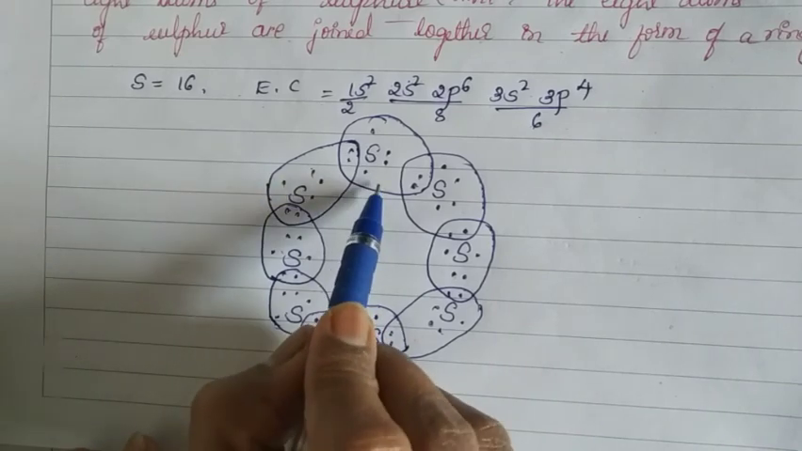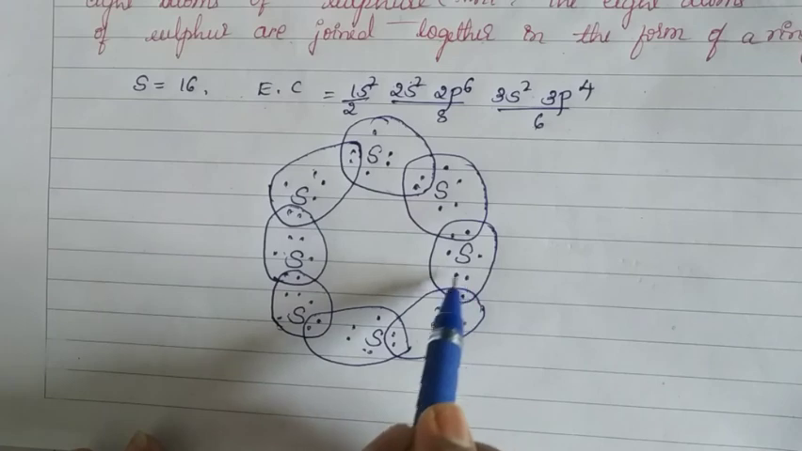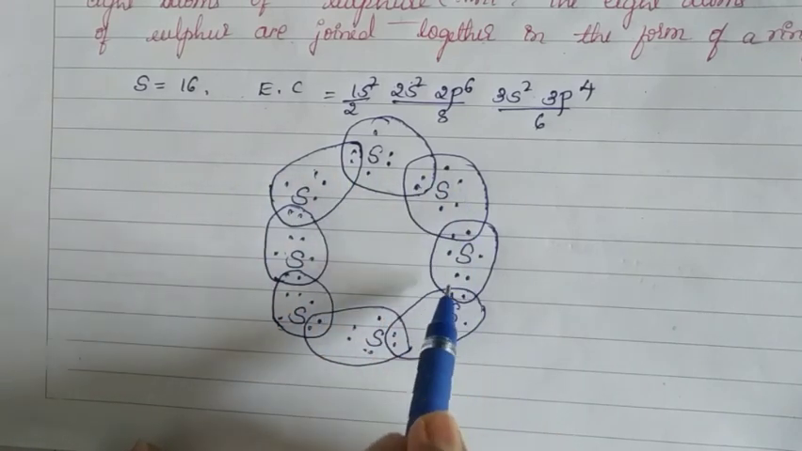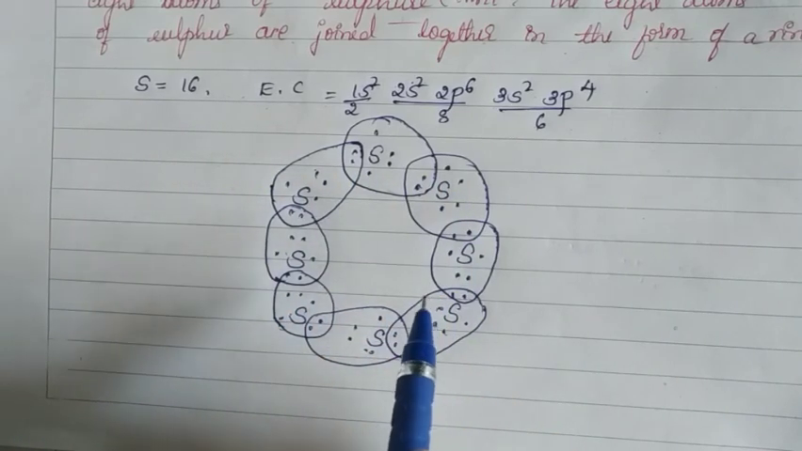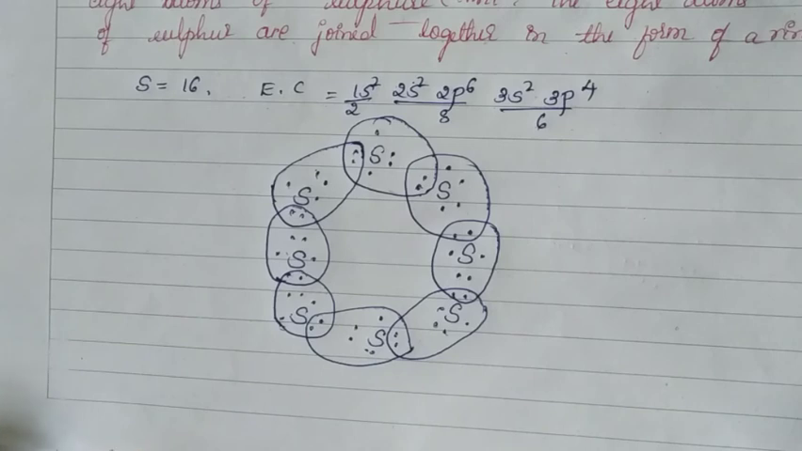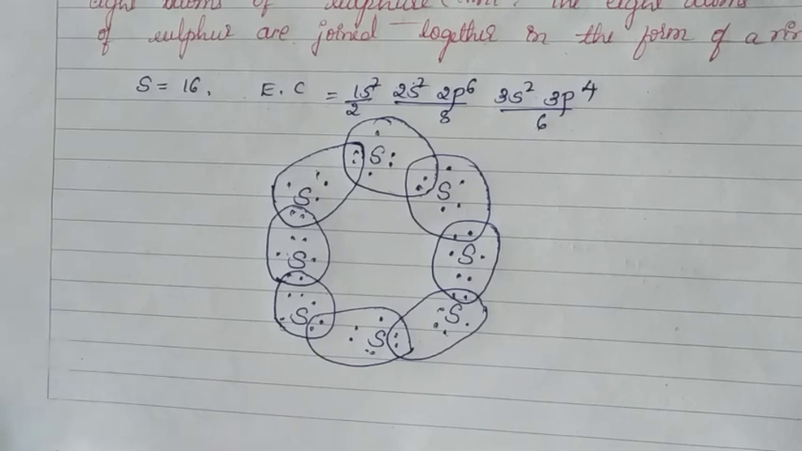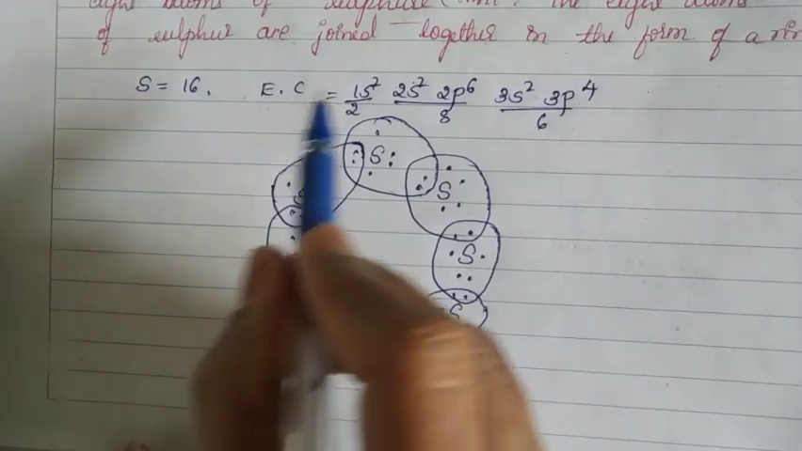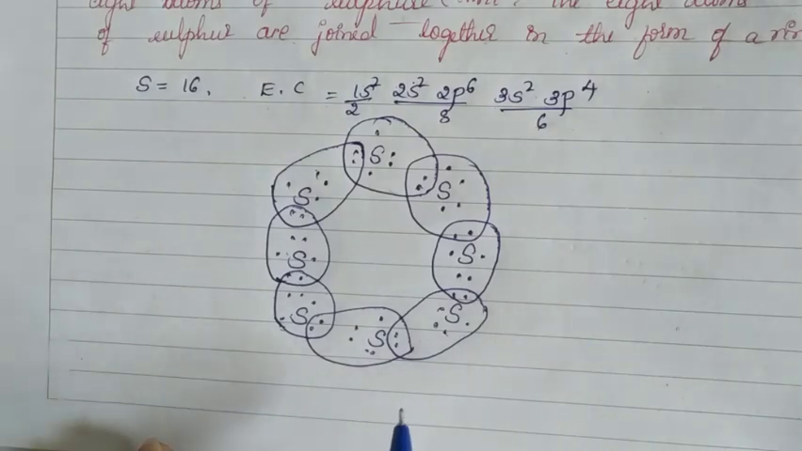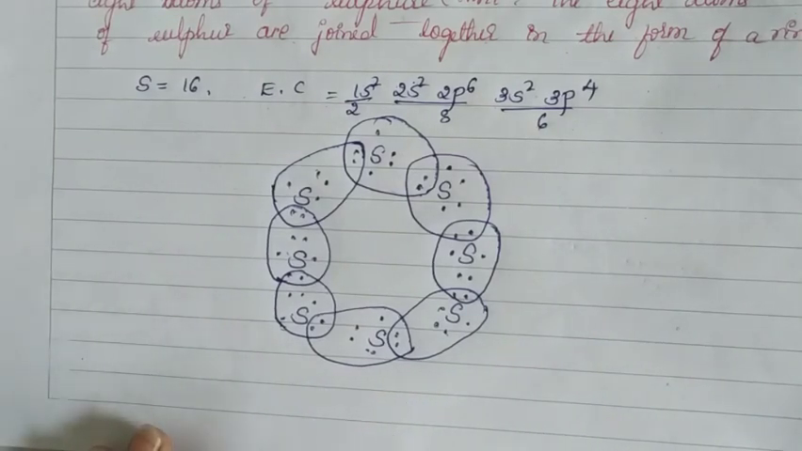Now in the same way, all the sulfurs are joined like this. Here the electrons are shared between the atoms, and each sulfur atom shows the noble gas electronic configuration. This is the dot structure of a sulfur molecule having 8 sulfur atoms.